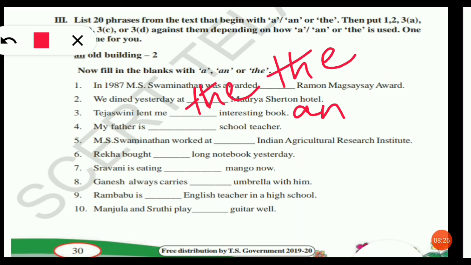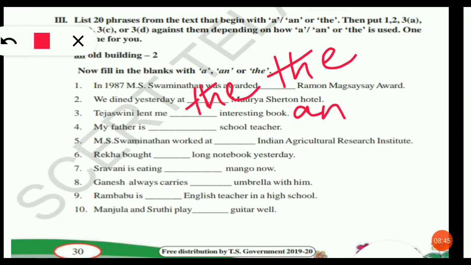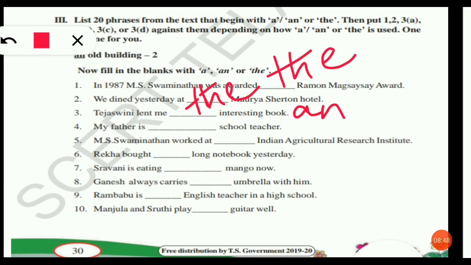We have discussed that in the beginning of the video. A is used before a singular noun or noun phrase that begins with a consonant sound, and we should use an before a vowel sound. Here interesting begins with a vowel sound. That's why we use an.